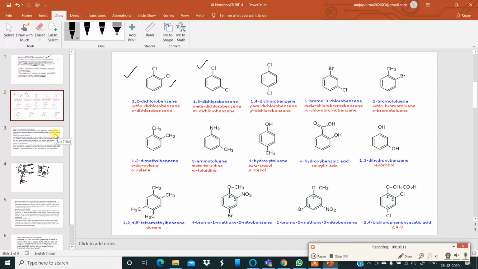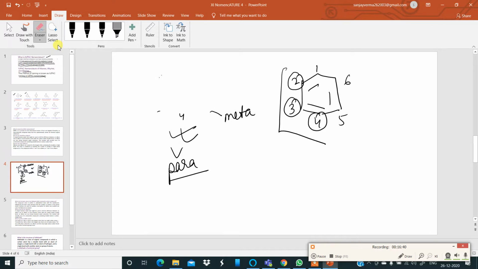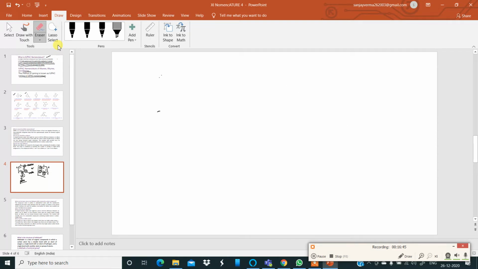Look at the first one. It is either 1,2-dichlorobenzene, or, since the chlorine atoms are present on the ortho position, we can call it ortho-dichlorobenzene, or simply o-dichlorobenzene. Are you getting it? Have a look over here. Ortho-dichlorobenzene. You see.